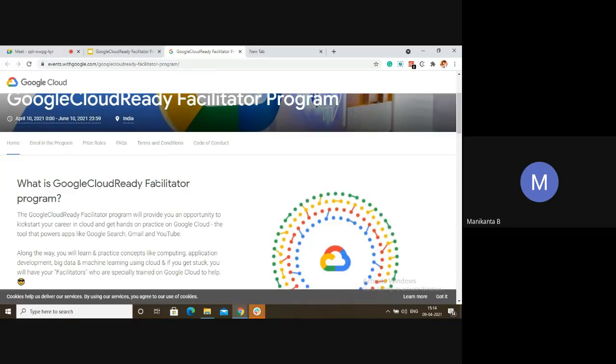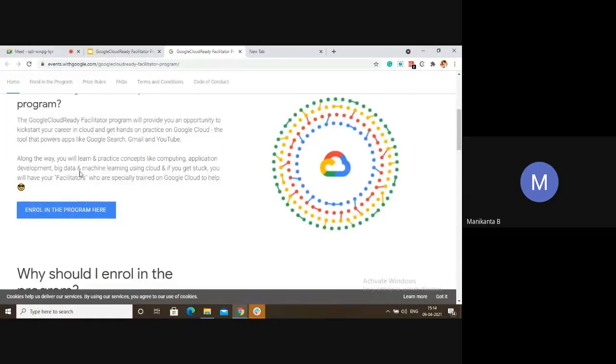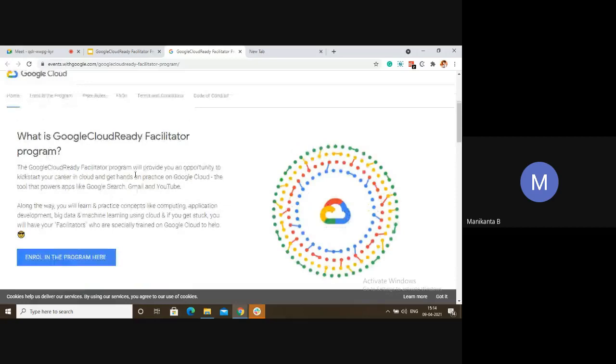So we have already started. Many people have already started doing the quest. So we will show here, we will do a practical also, not to worry. So here we have explained what is Google Cloud Facilitator.